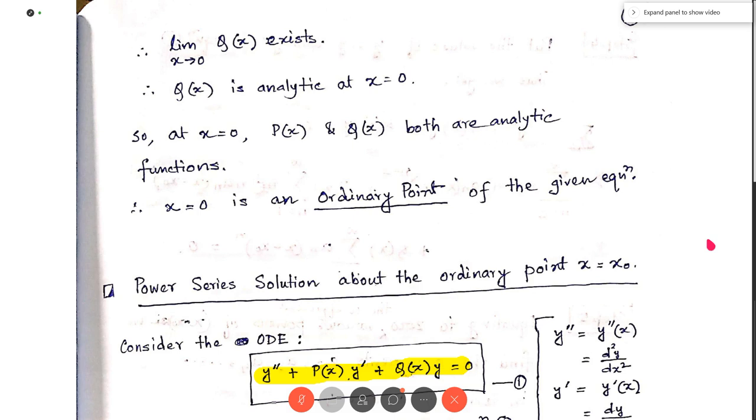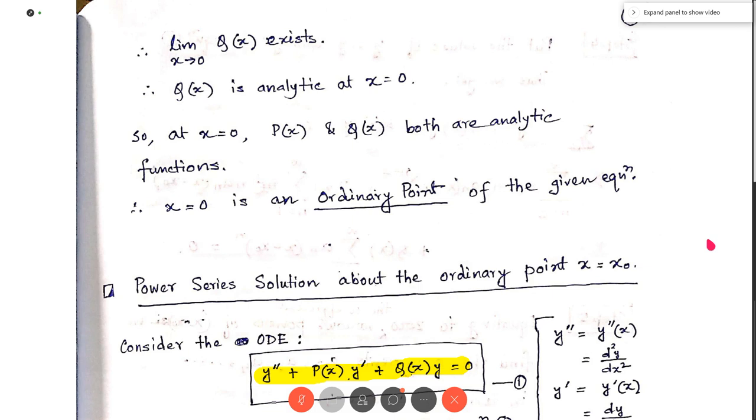So in step 1, we have to check whether p(x) and q(x) are analytic at the point x equal to x0 or not. If they are analytic at x equal to x0, then x equal to x0 is an ordinary point of the given equation. Now say x equal to x0 is an ordinary point. We are considering x equal to x0 to be an ordinary point. Then we go to step 2.